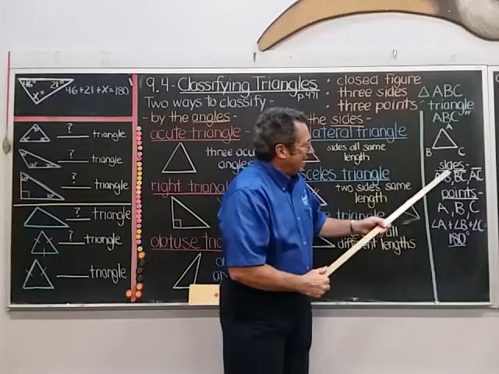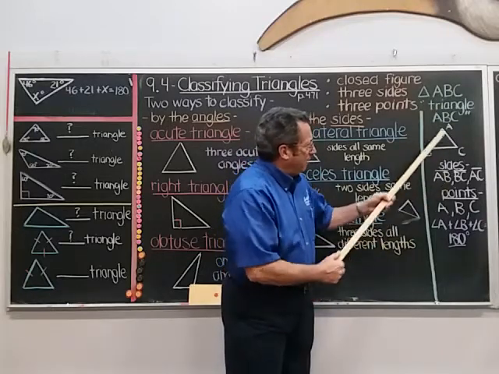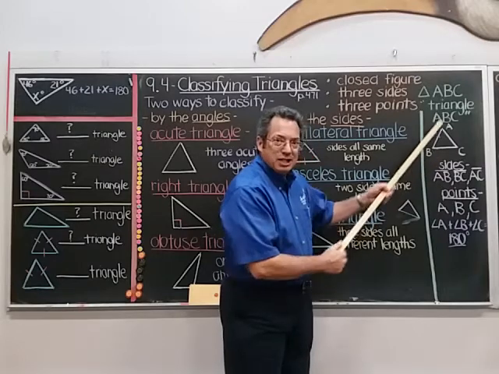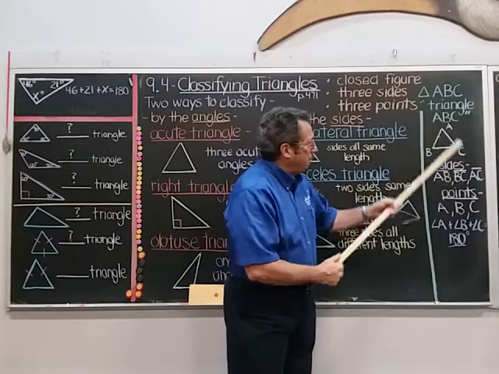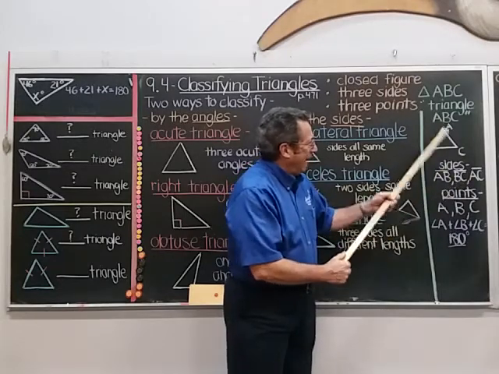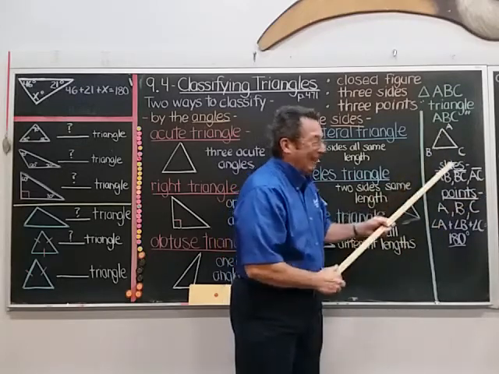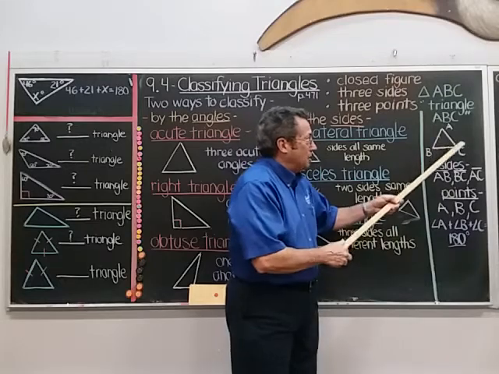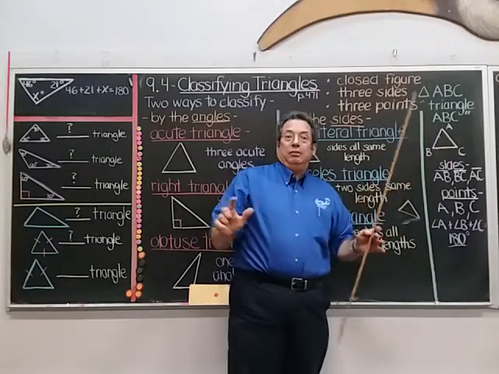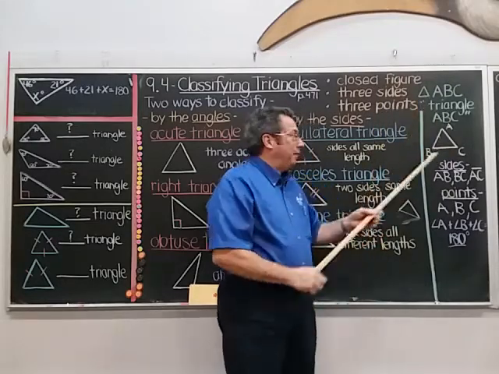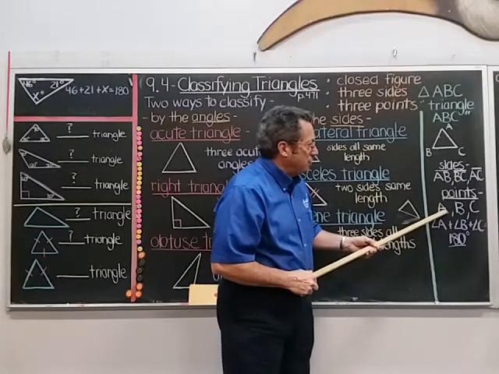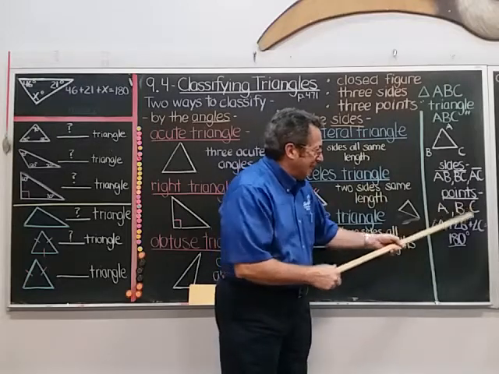It has the sides, AB, looks like a segment, right? Because the sides are made of segments. Segment AB, segment BC, and segment AC. Now I could call those segment BA or segment CB or segment CA. That's okay. But make sure you name them as segments. It has points with capital letters A, B, C.